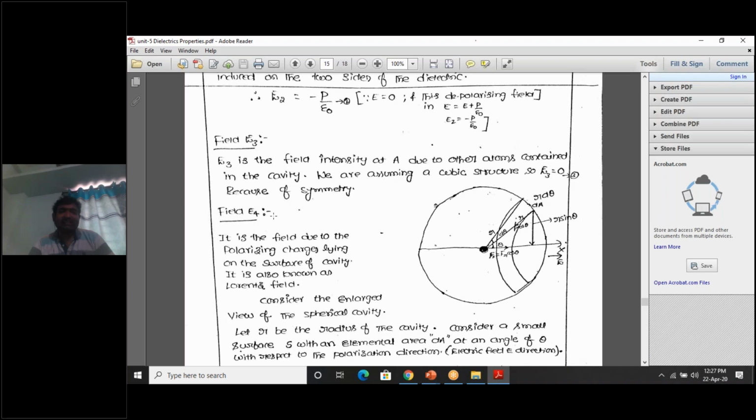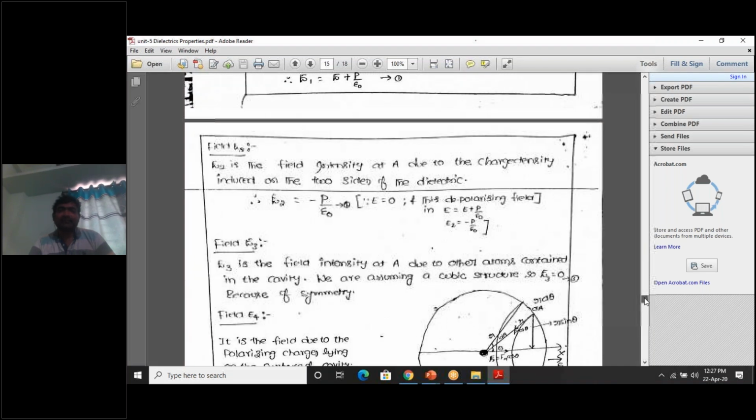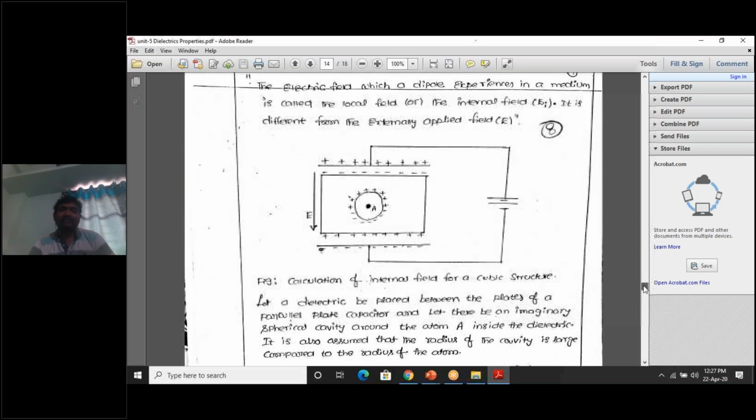The last one is field E4. This E4 electric field is due to these charges, plus charge and minus charge. What is the direction of the electric field?